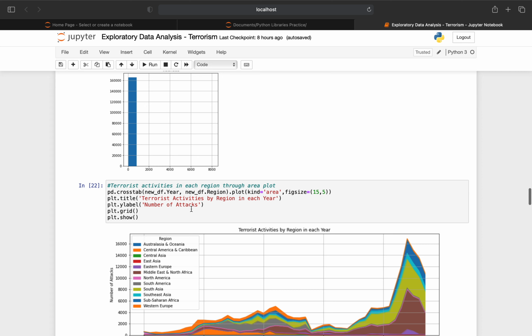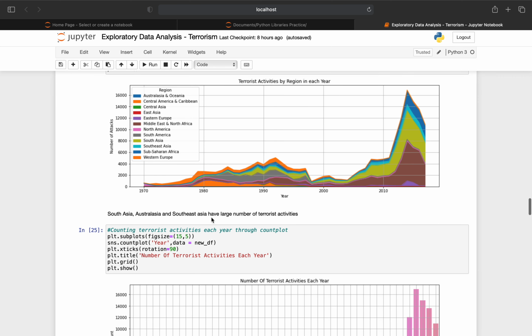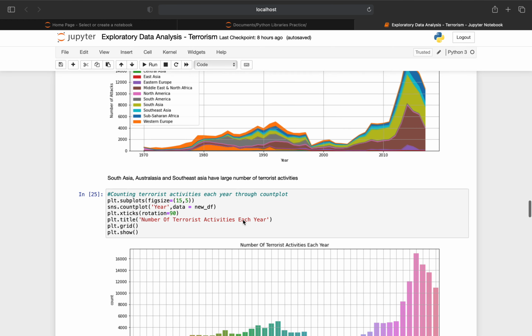Terrorist activities in each region through an area plot. Plot representing the terrorist activities by region in each year. From this plot we can say that South Asia, Australasia and Southeast Asia have a large number of terrorist activities.